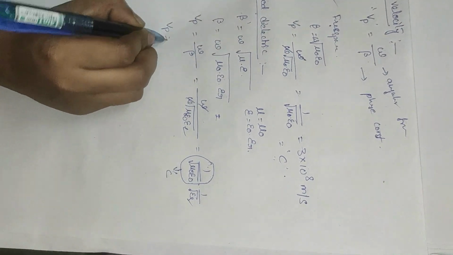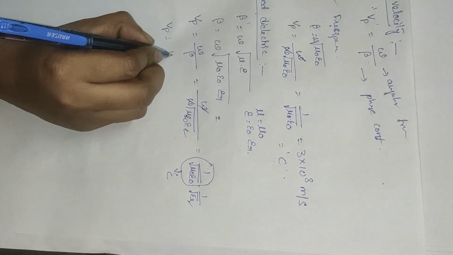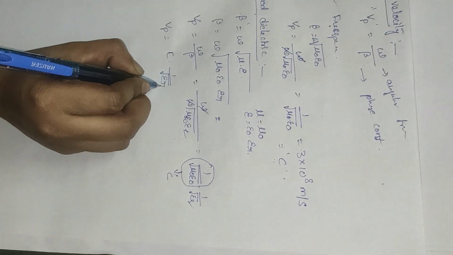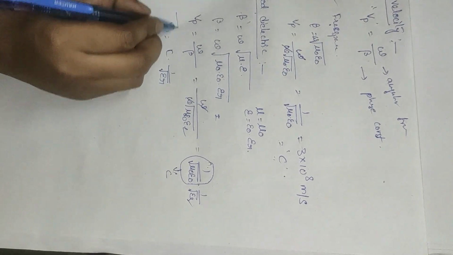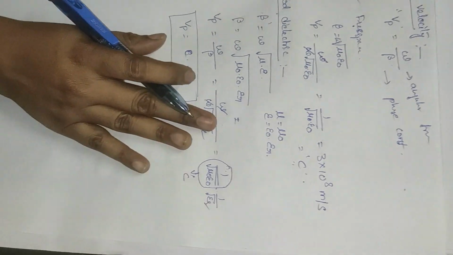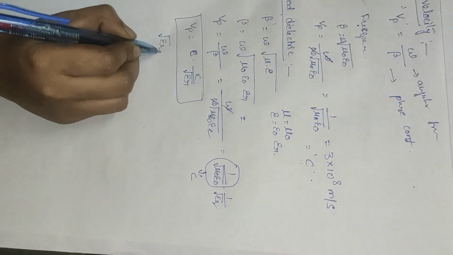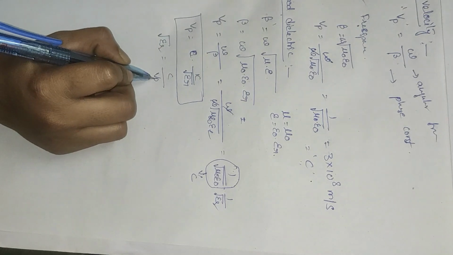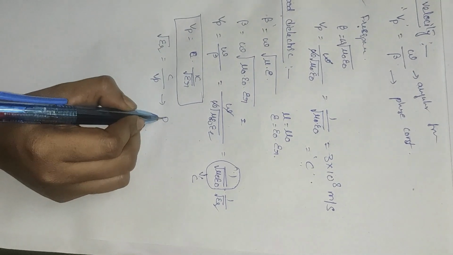So Vp is equal to c divided by the square root of epsilon r. The square root of epsilon r is equal to c divided by Vp, which is called the refractive index.